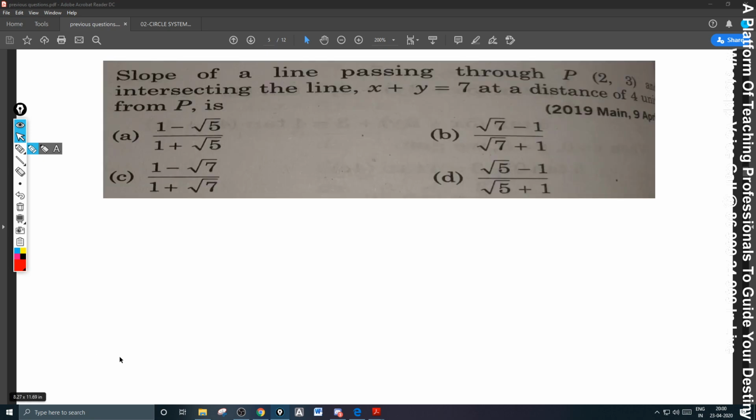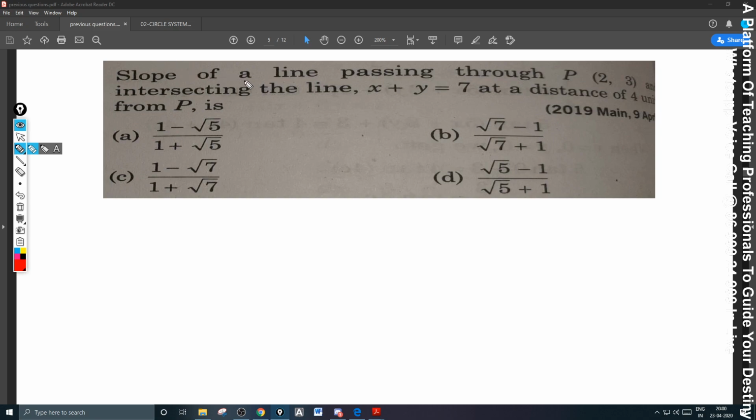Slope of a line passing through P(2,3) and intersecting the line x plus y equal to 7 at a distance of 4 units from P. This type of question, generally we don't get the ideas immediately. Why? You have to make use of the symmetric form in this case. Of course, the other methods are also there.